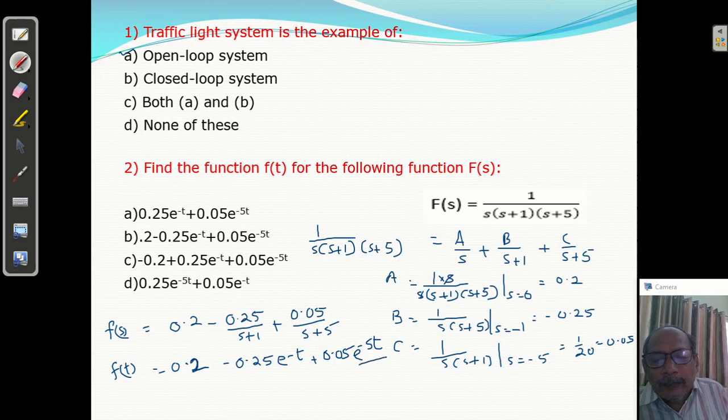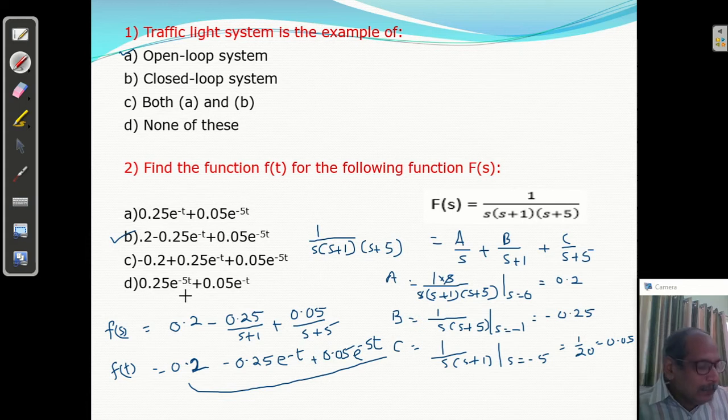That is the answer. So this is 0.2 minus 0.25 e raised to minus t plus 0.05 e raised to minus 5t. B answer is correct. In this way you can calculate. Okay, so this is the way of finding the Laplace inverse.